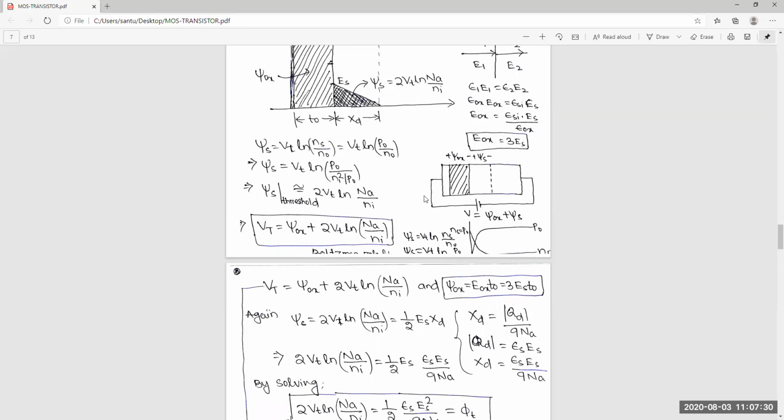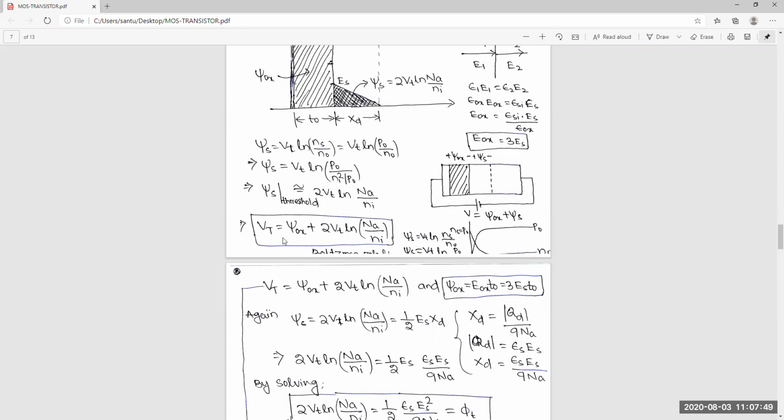So up to this you are clear: when you give a voltage to the MOS junction, it is dropped in only two regions, the oxide and the surface.